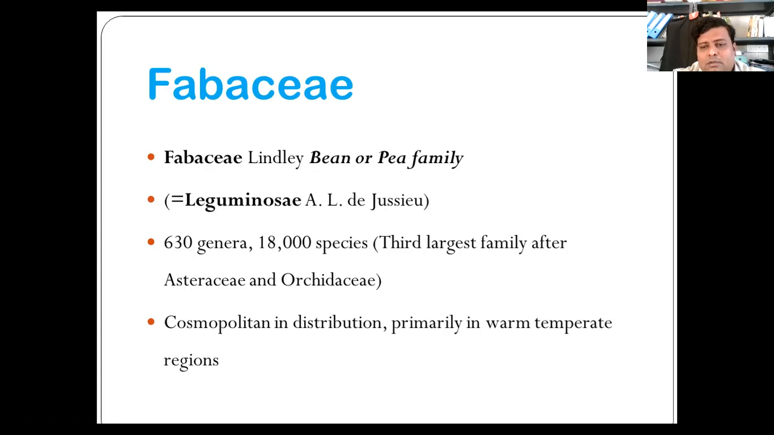The important forage plants include alfalfa, that is Medicago sativa, and clover, Trifolium. Common ornamentals include Lupinus, sweet pea, Lathyrus odoratus, Wisteria, Laburnum, coral tree, Erythrina, false acacia, that is also known as Robinia, and brooms are present. These are some of the plants that are economically important in this family.